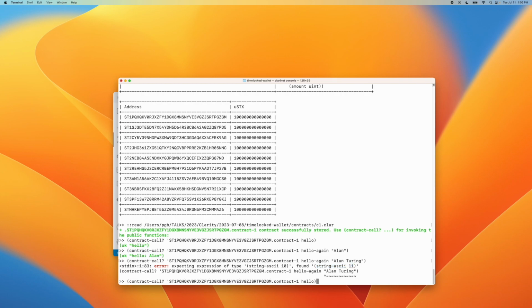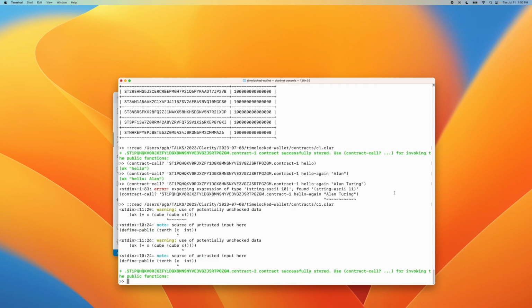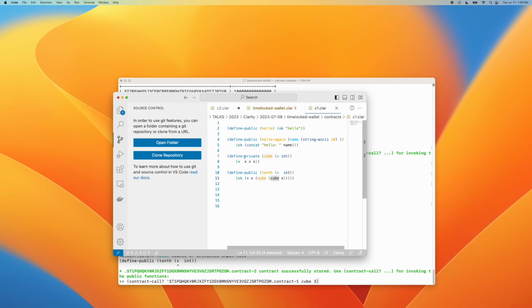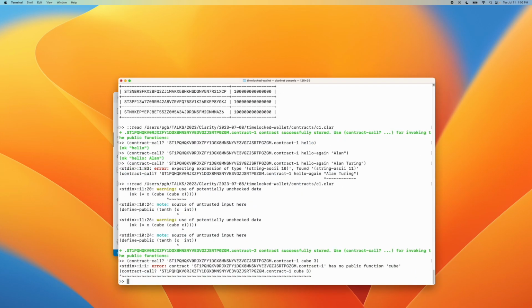So let's go back here, and I'm going to reload this function. First of all, if we try to run the cube contract, it's going to complain, and the reason is that it is a private function. So let's say cube of 3. We're going to get a nice complaint here because, as we set this up, this is private, so it's going to say, hey, nobody else can access my private cube. However, if I want to do a 10th,